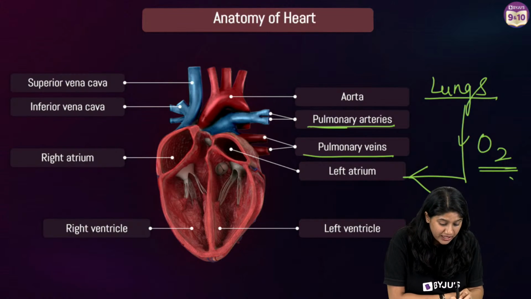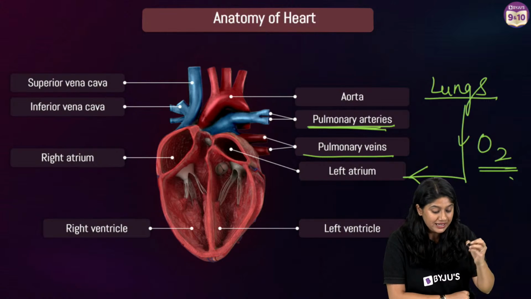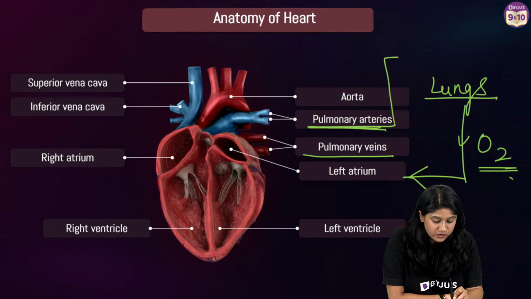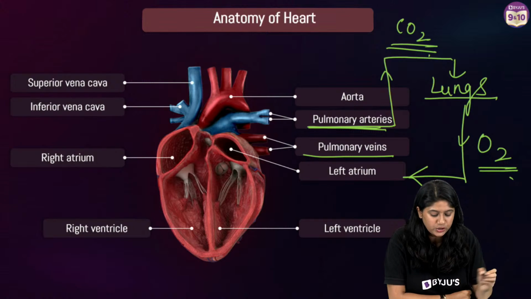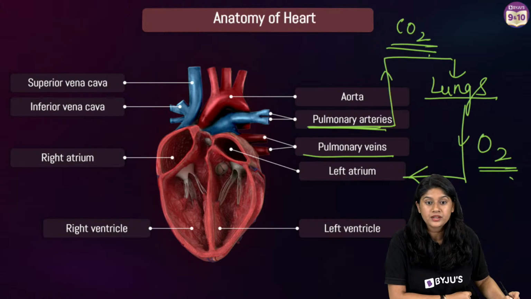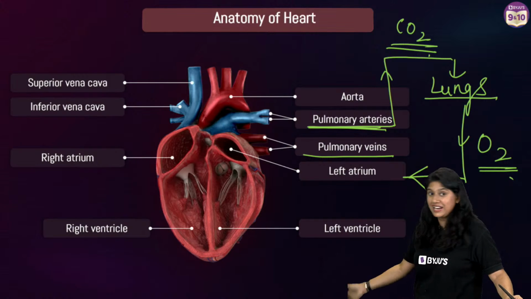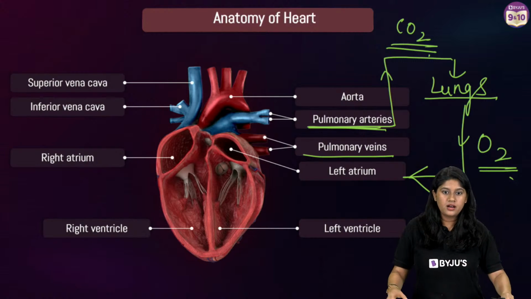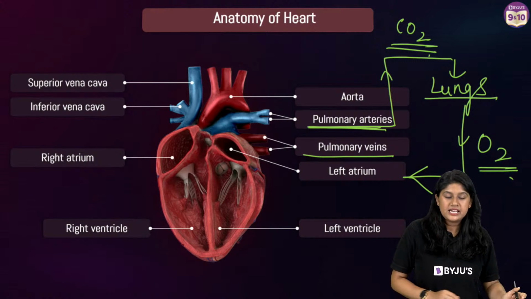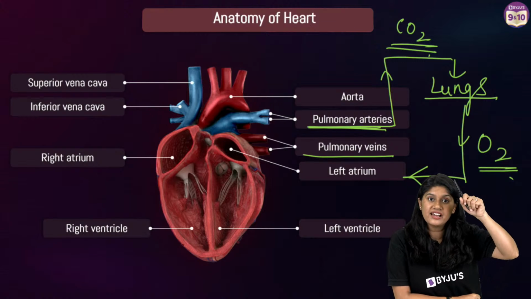Then we have the pulmonary artery, the other exception. It carries the carbon dioxide rich blood to the lungs. Clear? Are we clear? We will have the animations. More than the animations, we have the model itself. Okay, very good. So this is clear, everyone?